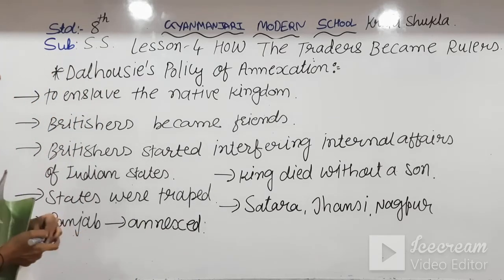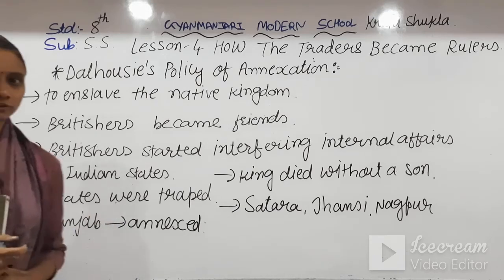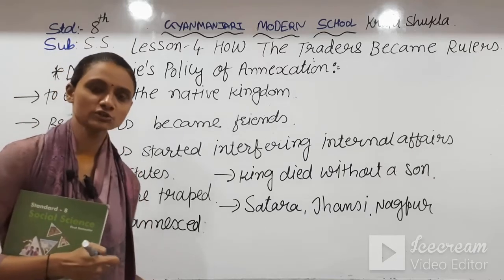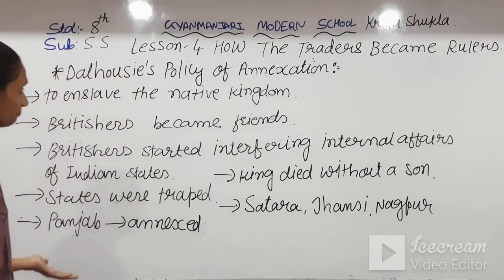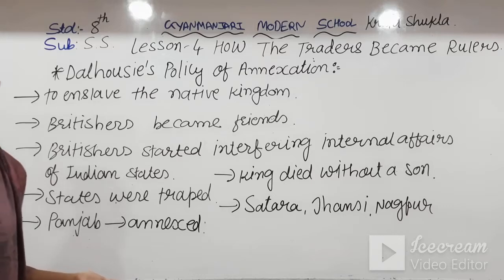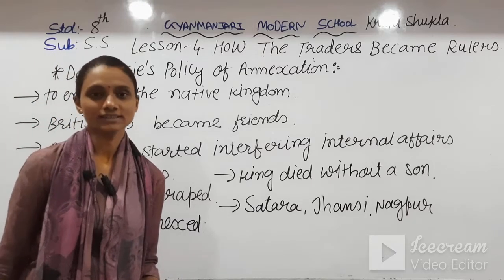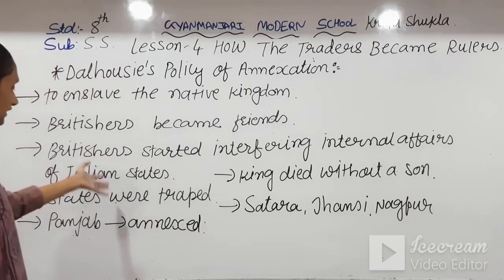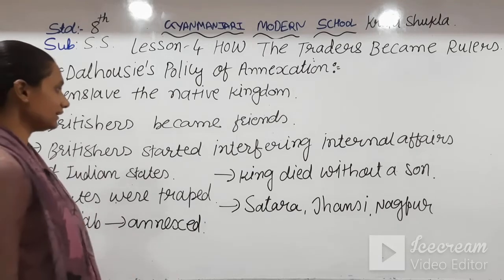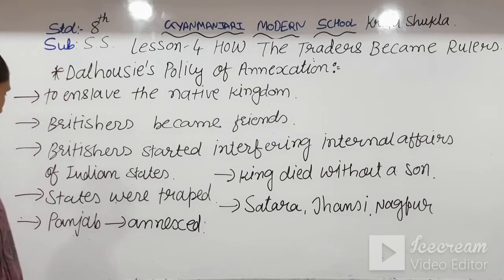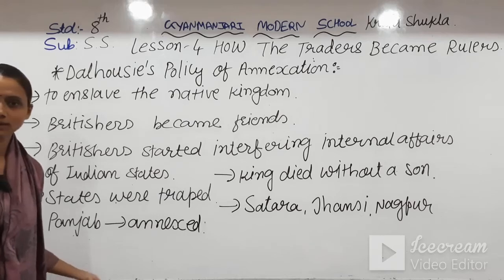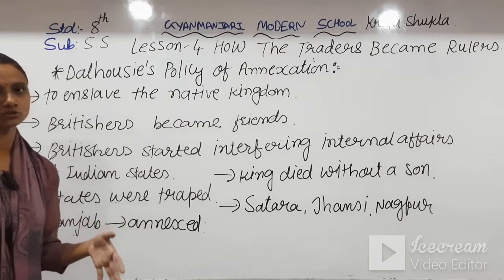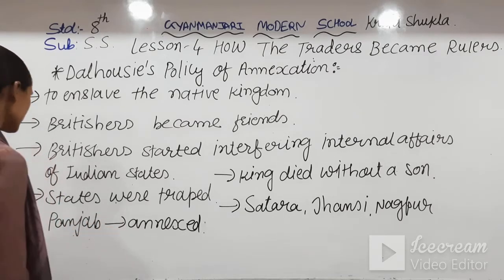So up to this we have discussed that the annexation policy's purpose was to enslave the native kingdom. Britishers became friendly with those states who accepted the subsidiary alliance. This way Britishers started interfering in the internal affairs of Indian states, and states were trapped, meaning the condition of all the states was miserable.